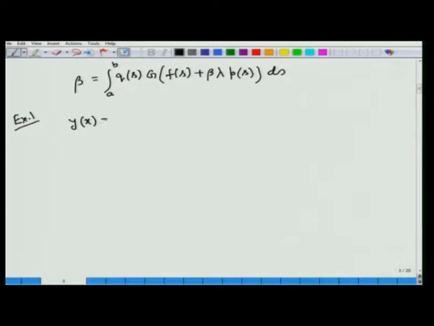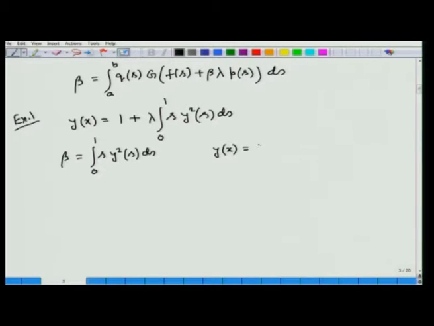y x is equal to 1 plus lambda integral 0 to 1 s y square s ds. This is the given problem. So, we assume beta equal to integral 0 to 1 s y square s ds. With this assumption, from the given equation we find y x is equal to 1 plus beta lambda.